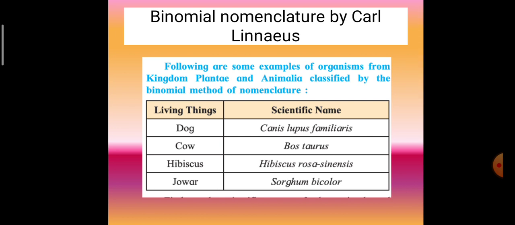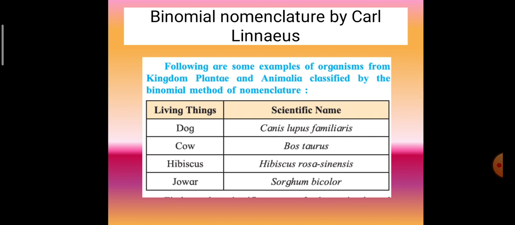Now, binomial nomenclature. This is used to identify each organism. Binomial meaning it consists of two, and nomenclature means naming technique, and this method was suggested by the scientist Carl Linnaeus.